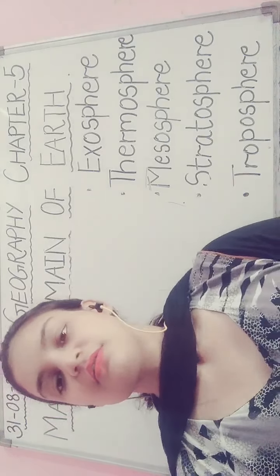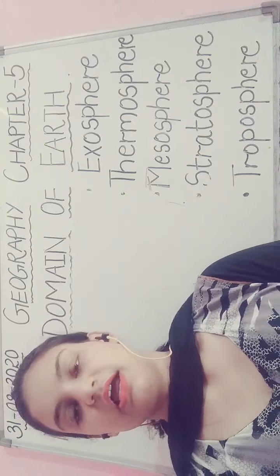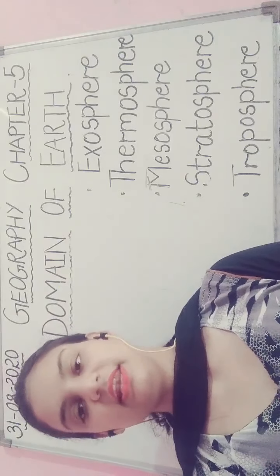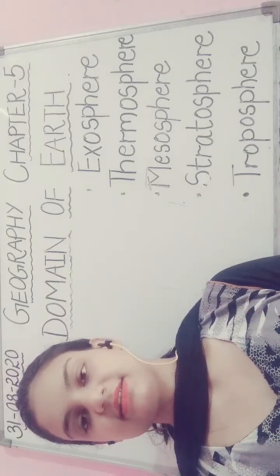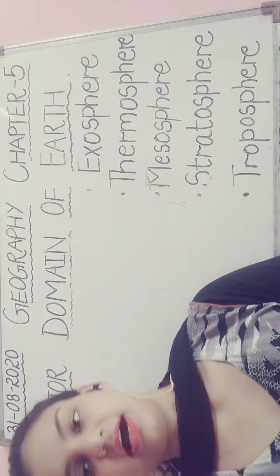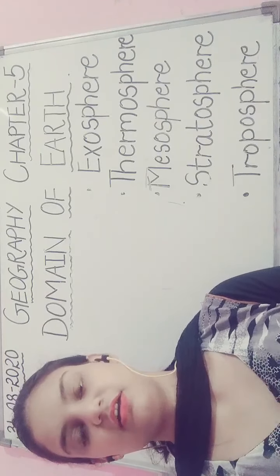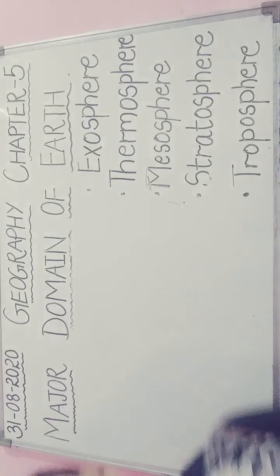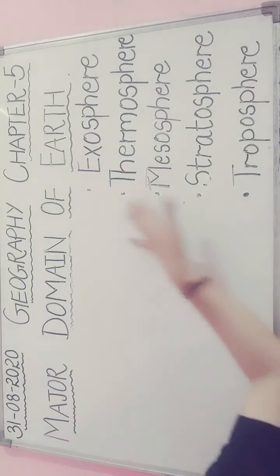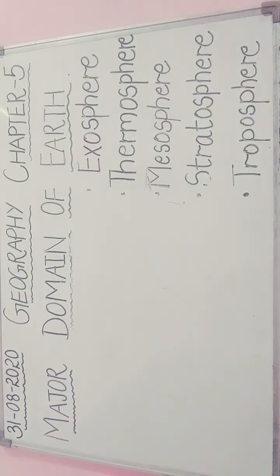So first is atmosphere. Atmosphere is a thin layer of gases that is surrounding our earth. A thin layer of gases that is surrounding our earth is known as atmosphere, and it has five layers. So today we will understand more deeply about the atmosphere.